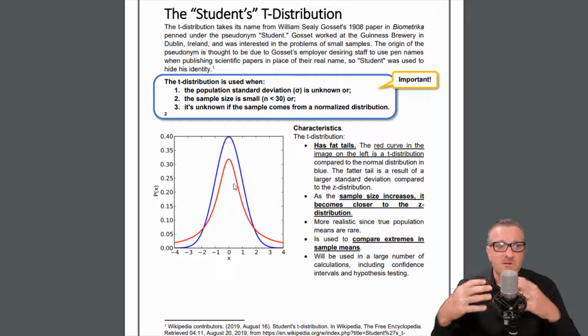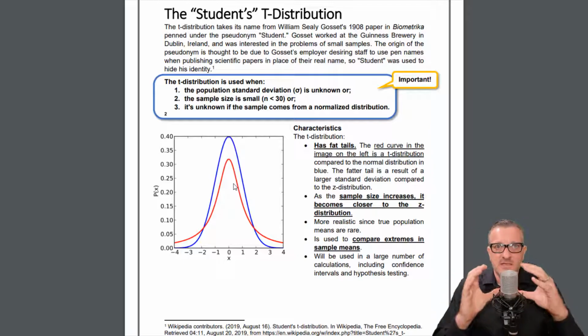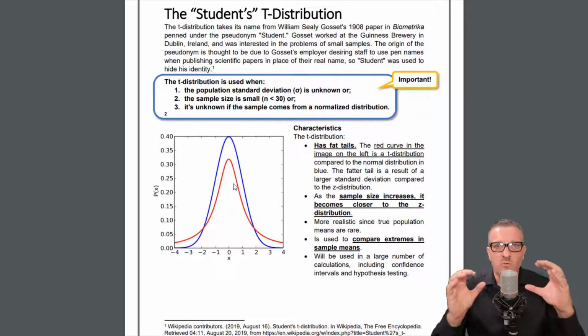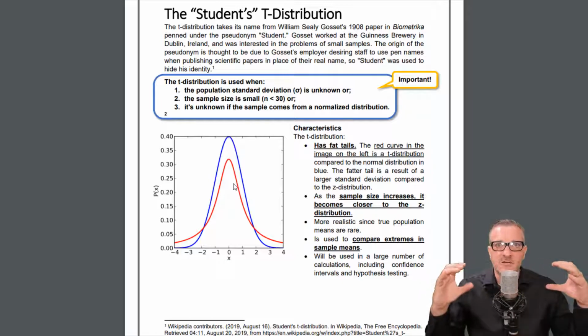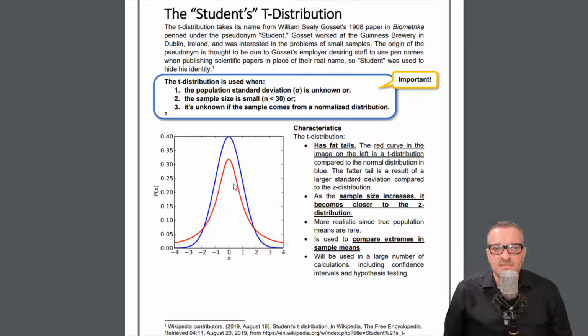Because we don't have as good information, some of that probability of where that point lies can end up in the tail, and so the tails get larger. That's, I guess, a side effect of the distribution and what it stands for. It's very similar to the z distribution, but it is a little bit more distributed throughout the distribution, and it's not quite as centralized in its grouping.